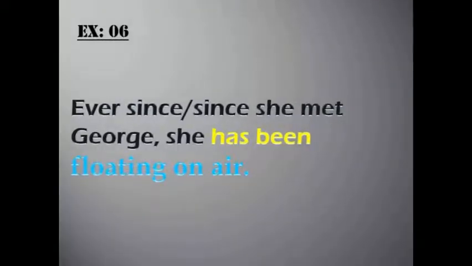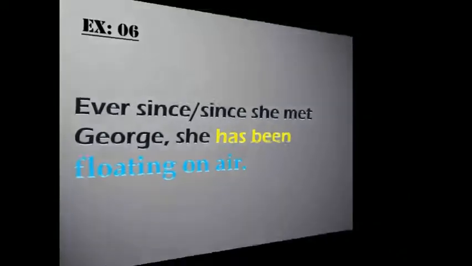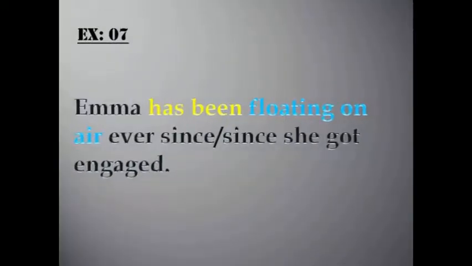Ever since she met George, she has been floating on air. It is a common grammar rule that using a clause in present perfect form with a clause in past tense form beginning with ever since or since. Also, a comma is needed if you begin the sentence with the clause includes ever since or since. Emma has been floating on air ever since she got engaged. See, we don't have to use a comma because we don't begin the sentence with ever since or since.